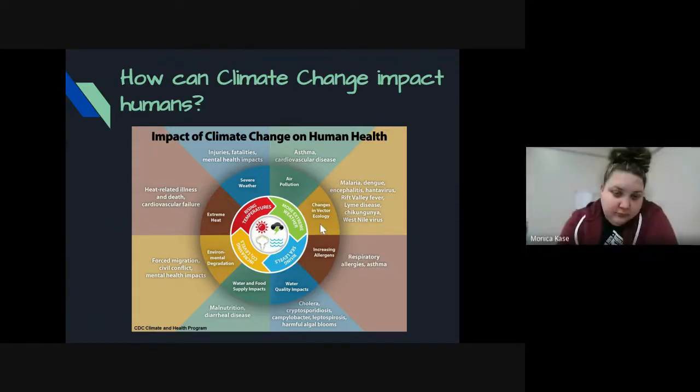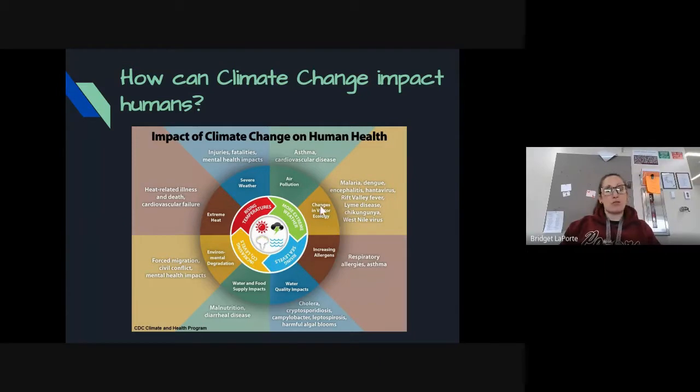But it's something being talked about, especially in our current pandemic, because obviously we're dealing with new viruses, SARS-CoV-2 that's causing COVID-19. And so we see these different viruses kind of making their way into our world. And there could be ties to the fact that it's easier for them to live because of certain temperatures in certain parts of the world that have changed because our climate is being adjusted. So again, it's more than just the weather outside. It's more than just extra snow. It impacts us in a variety of ways.